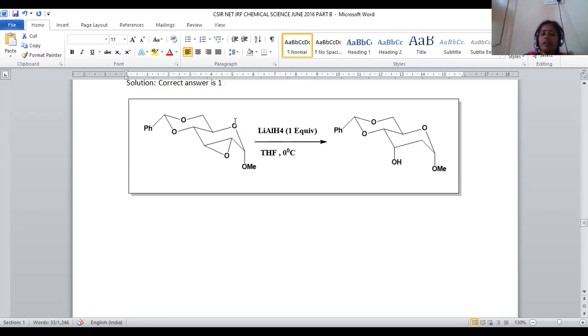Here we have a cyclic ring. That means a cyclic ether is there, of 6-membered. Here also a cyclic ether is there, that is of 3-membered. Here also an ether, but that is the open chain molecule. Here also you can say this is an ether, a 6-membered ring with 2 oxygen atoms. All are ethers only. Within the compound, the entire compound given is an ether only. But where the selective reduction with lithium aluminum hydride is possible, we have to depict.